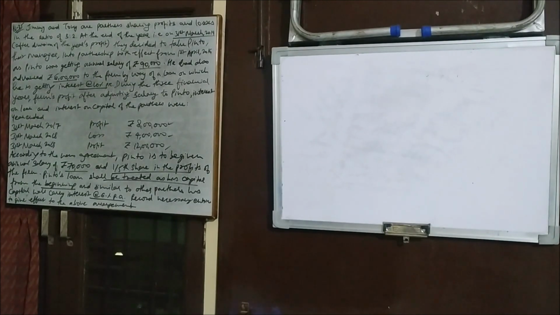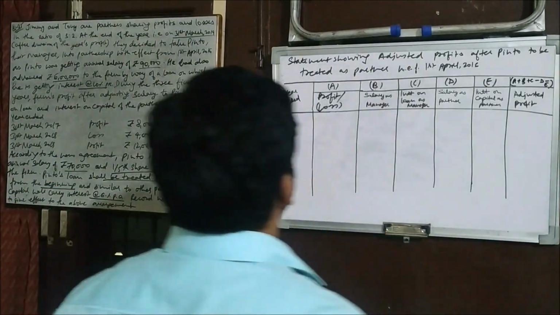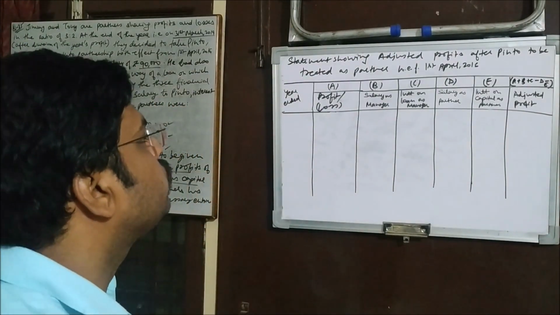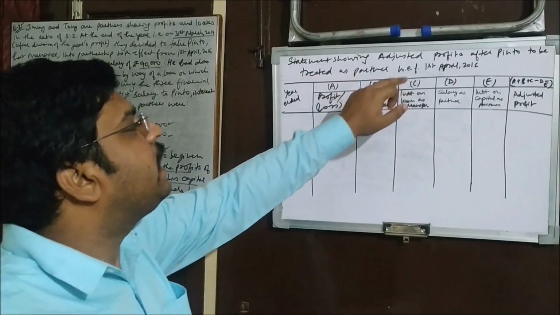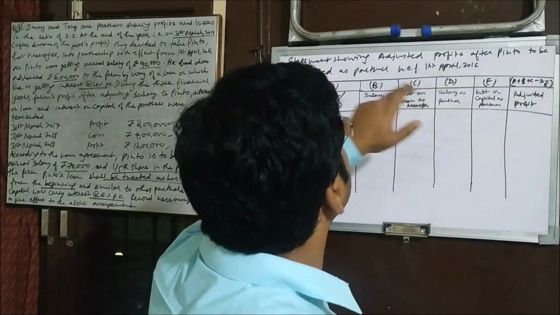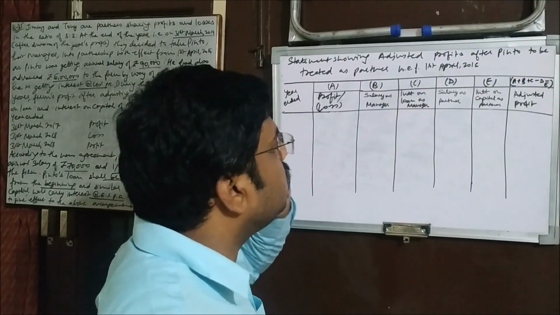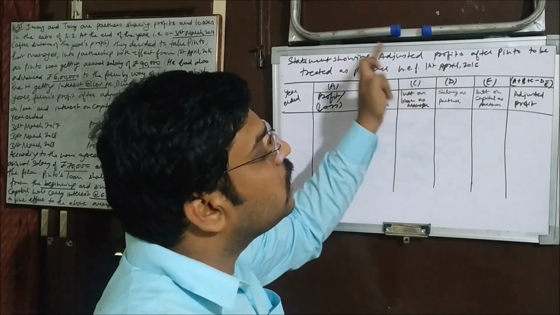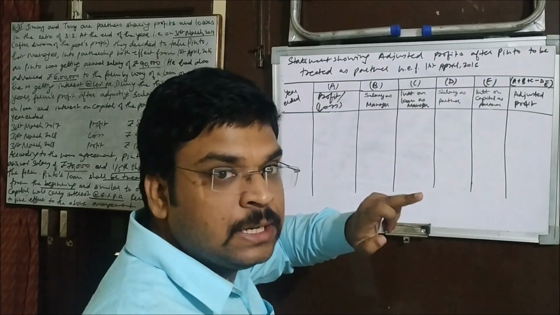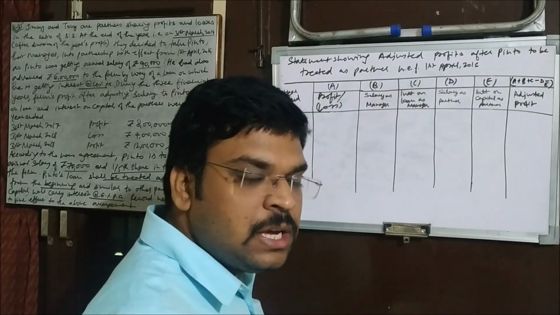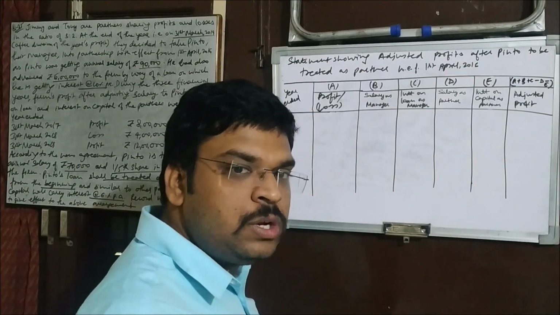Okay, we need to calculate the very first adjusted profit. How? Let's have a look. First we need to understand why we have made that kind of statement. The statement shows adjusted profit after PIN2 is to be treated as a partner with effect from 1st April 2016. From 1st April 2016 to 31st March 2019, he has received salary as manager. He has received interest on loan as manager.